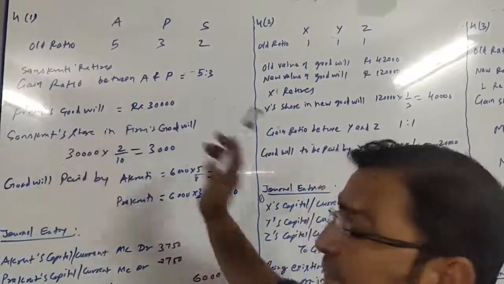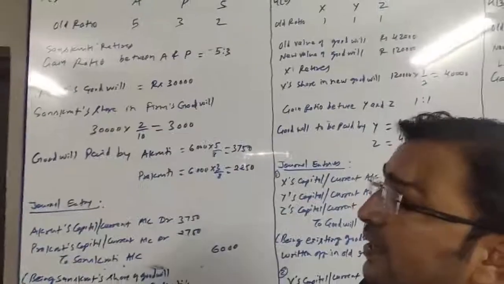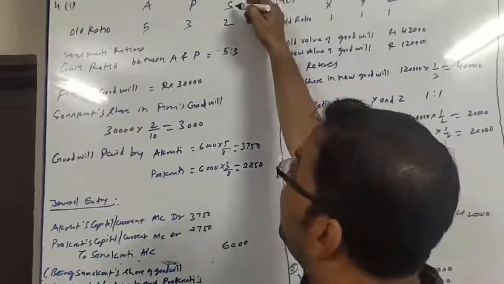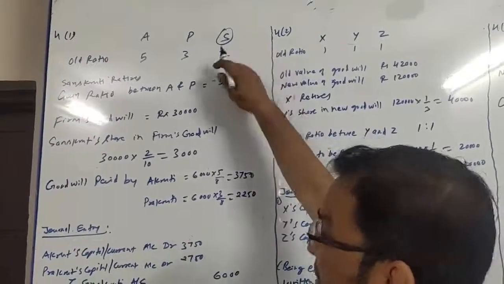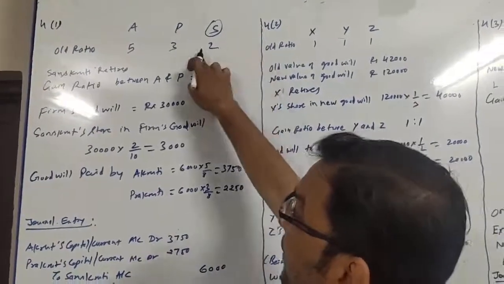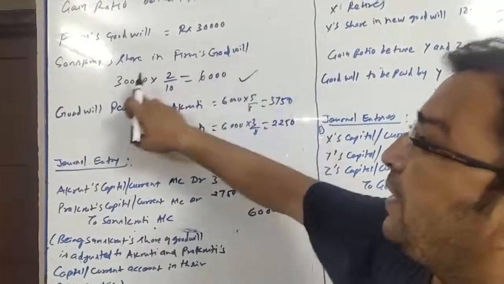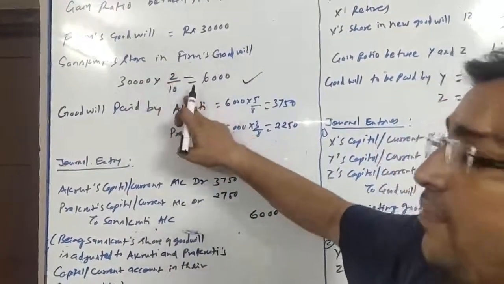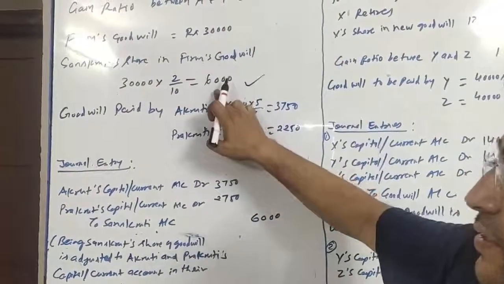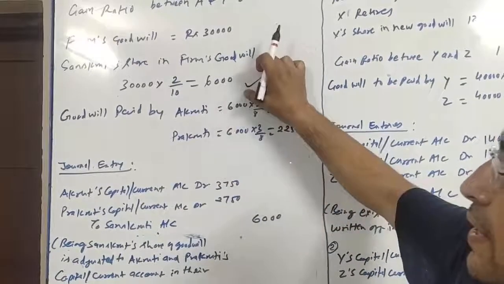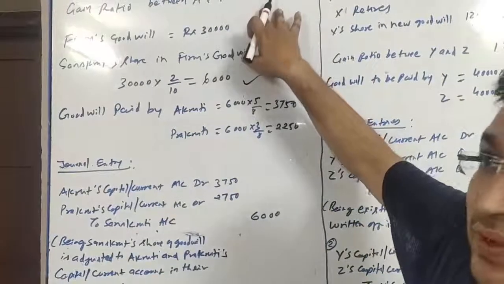Now firm's goodwill is valued at rupees 30,000. So first of all we will have to find out the retiring partner's share in firm's goodwill. Retiring partner is Sanskruti. Her share is 2/10. So Sanskruti's share in firm's goodwill will be 30,000 into 2/10, which will be 6,000. So this 6,000 will be paid by Akruti and Prakriti in their gain ratio, which is 5:3.